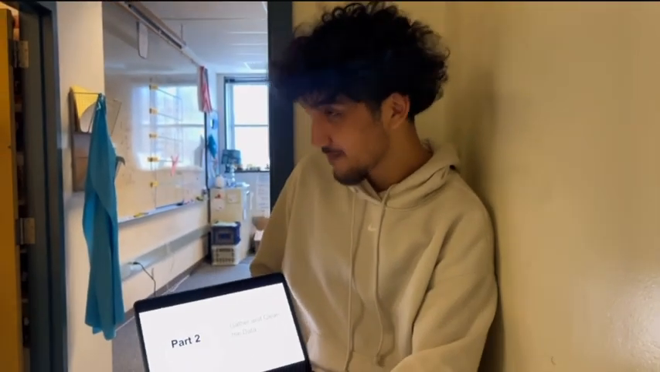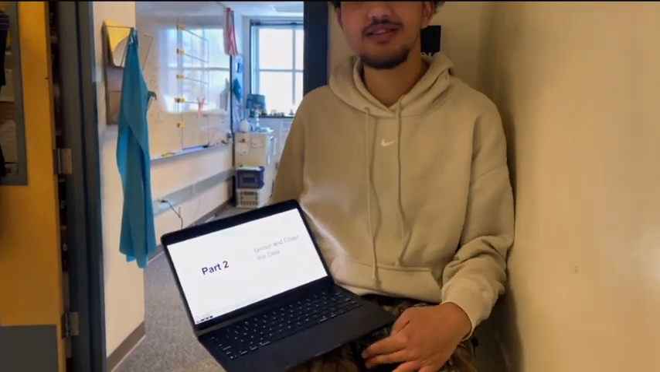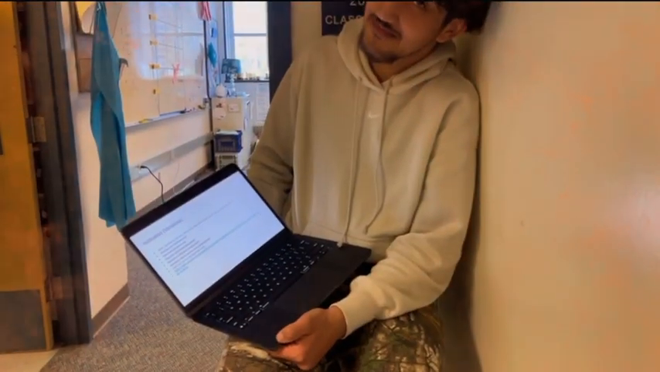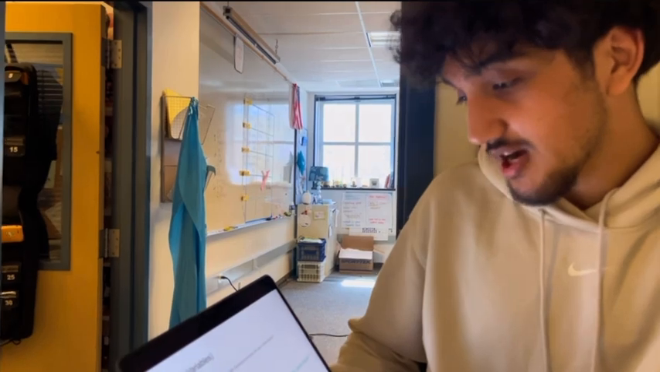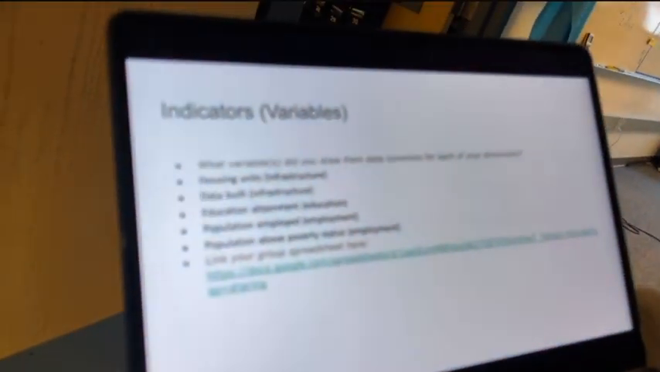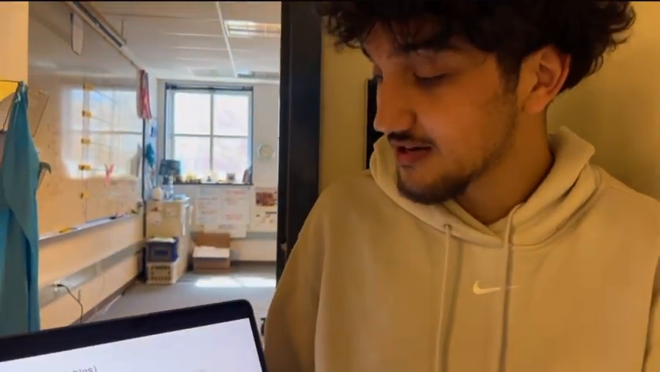Part 2. Gather and clean the data. Everyone makes a mess. We are responsible for cleaning up our own mess. We have the date built of our infrastructure, because we have to know how old things are. We have education attainment. Did you really learn? We have population employed. Do you have a job? And population above the poverty status. These are very wonderful indicators to help us narrow down our variables, but not too narrow.